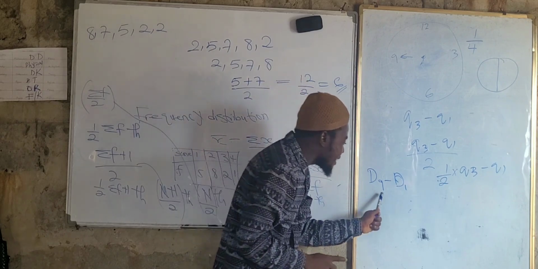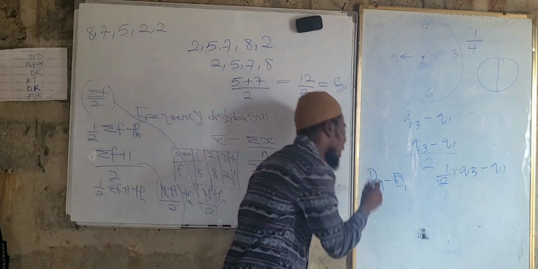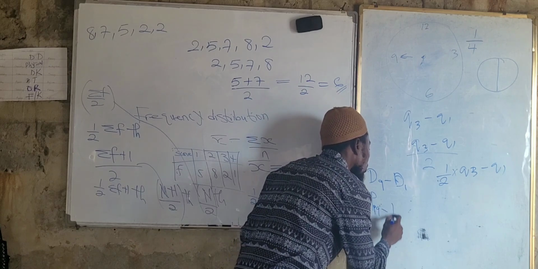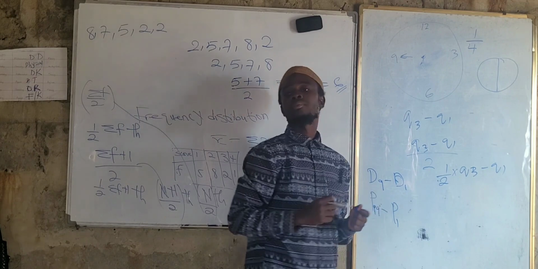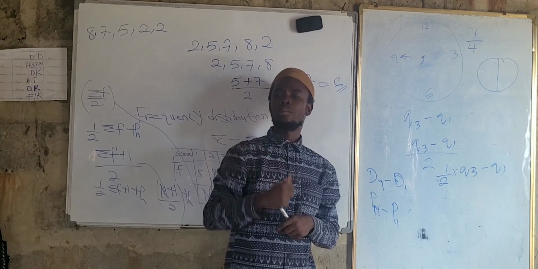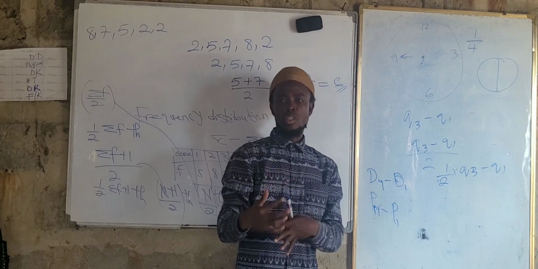So you can only subtract 9 from 10. What if they ask about the percentile range? You can say P99 minus P1. Are we alright? Yes, sir. All of them are in that particular book. All you need to do is just go through the book.